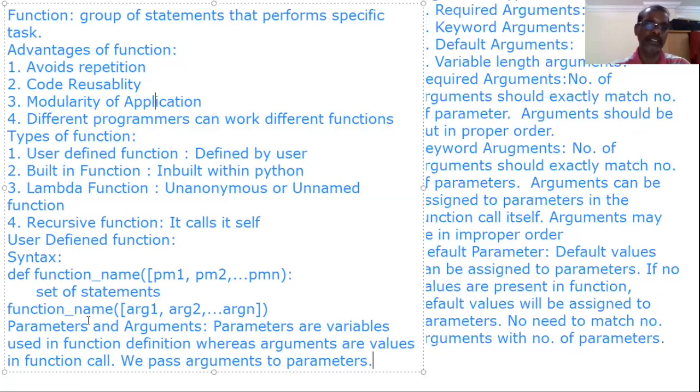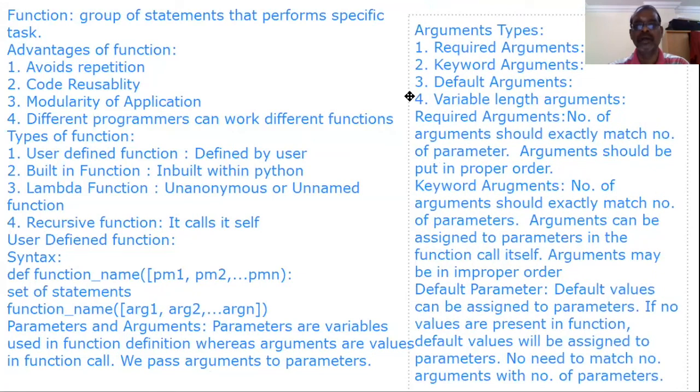Then parameters and arguments. Difference between parameters and arguments: parameters are the variables used in the function definition, whereas arguments are values in the function call. We pass arguments to the parameters. Then we studied about argument types.